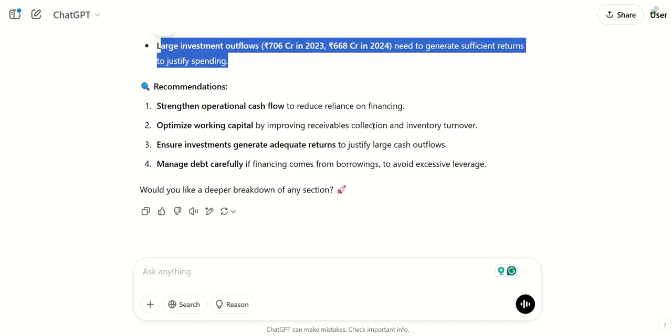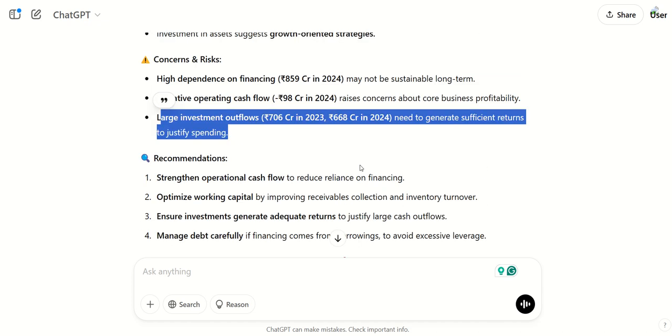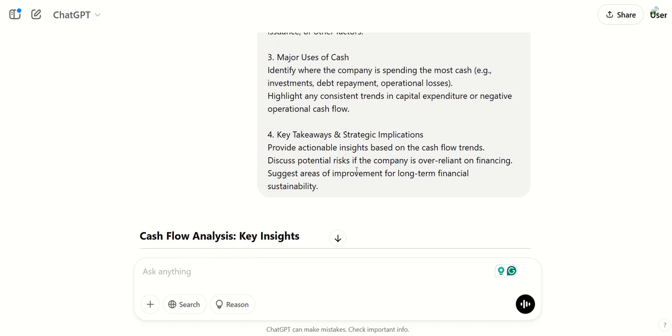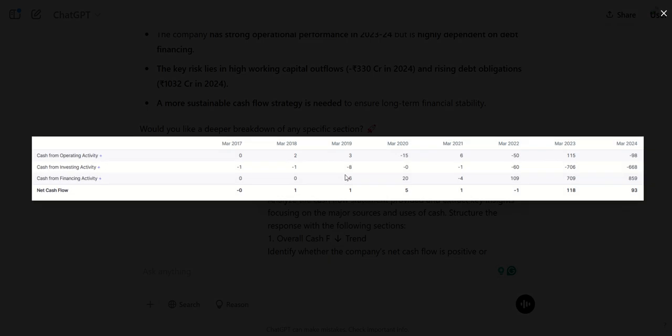So in our next video, we will blow up the image. Whatever we did was that we just gave the 3-line version of the cash flow statement. In our next video, wherever plus is there, we'll click enlarge and make the full cash flow statement available to the model and do the analysis.